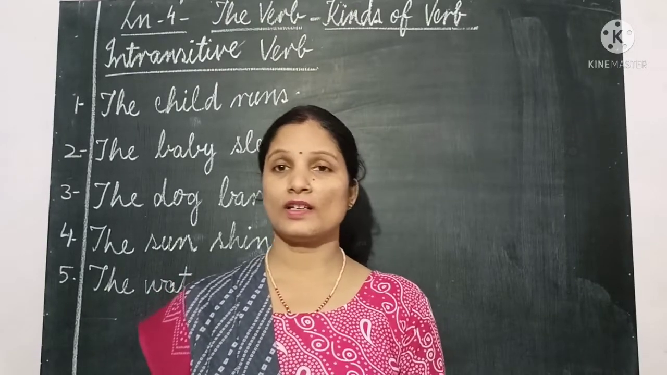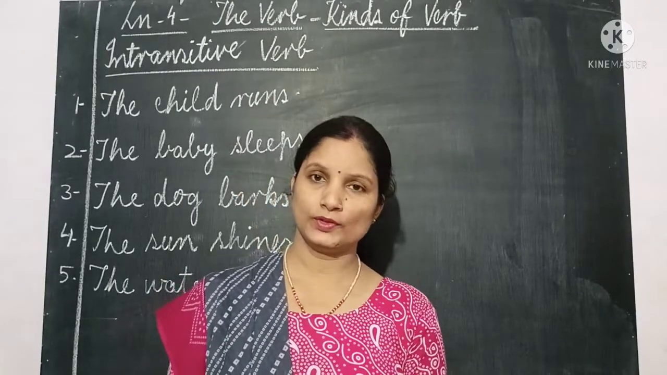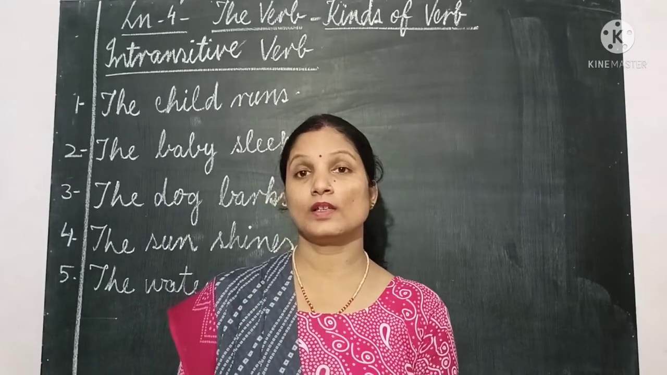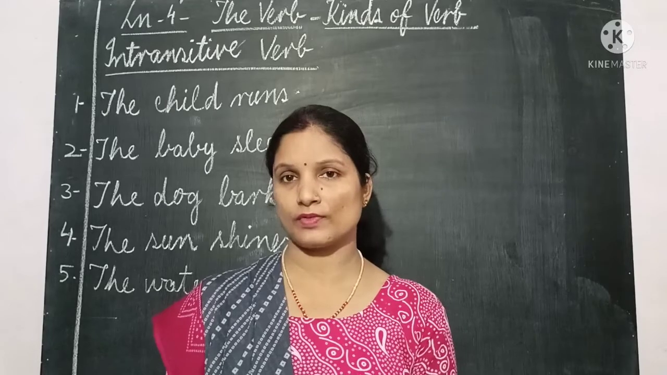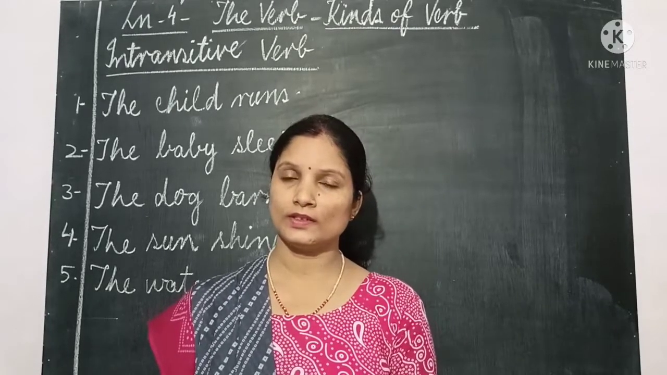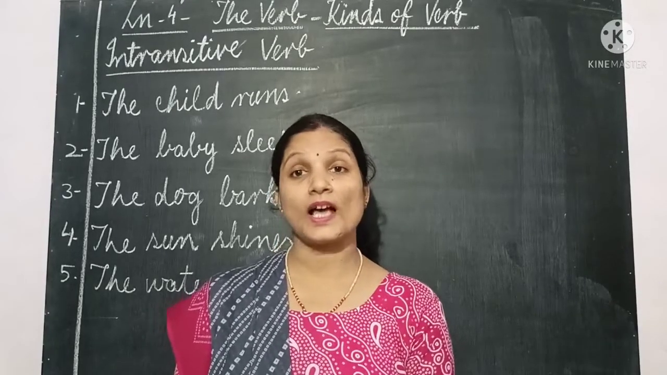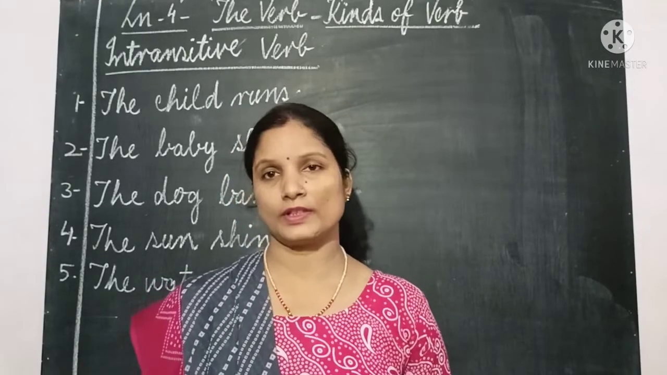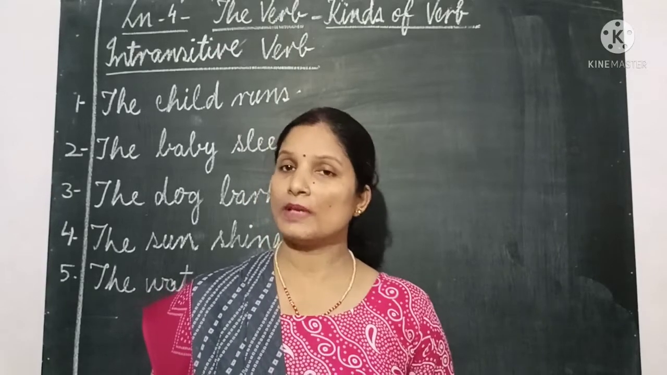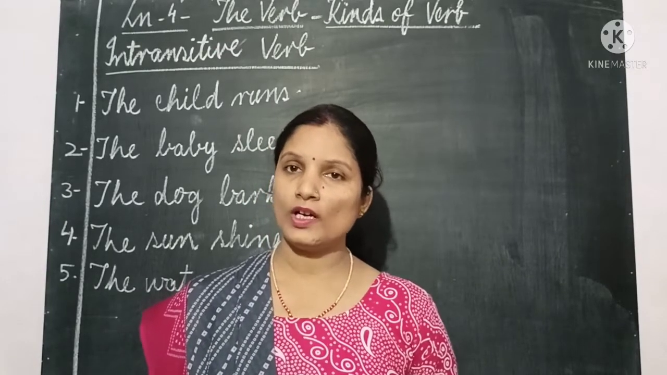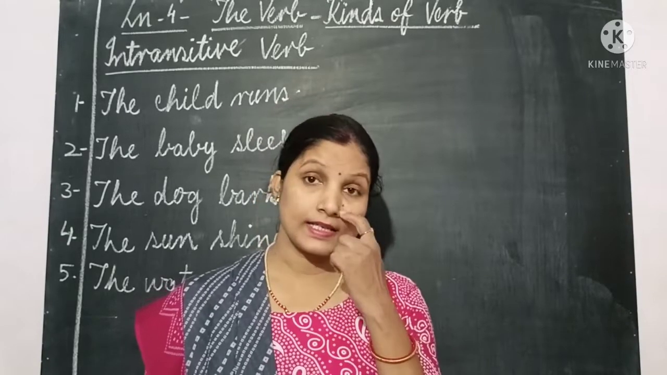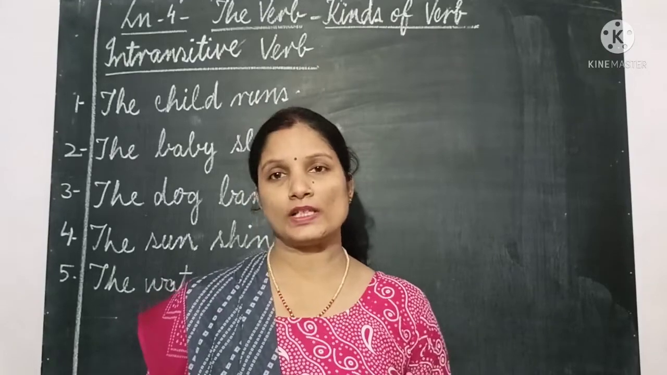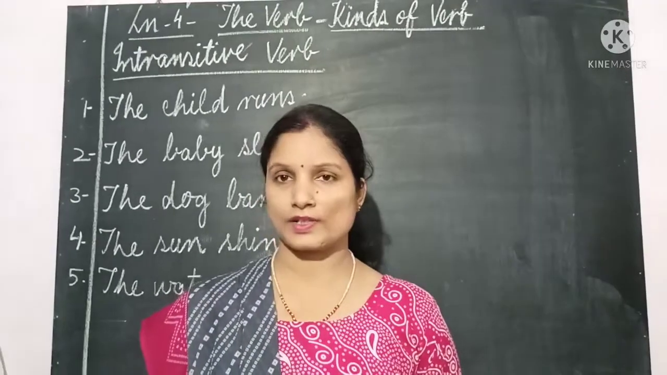Again, we are going to start with the same lesson, lesson number 4, the verb and kinds of verb. In previous videos we have seen the first kind of verb, that is transitive verb. And what have you learned there? That transitive verbs are those verbs which need objects after them to complete the meaning of the sentence. They are called transitive verbs. Okay? Means subject plus verb plus object. This structure you have seen in the previous video on transitive verb.